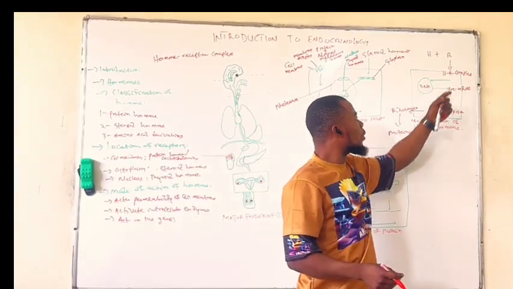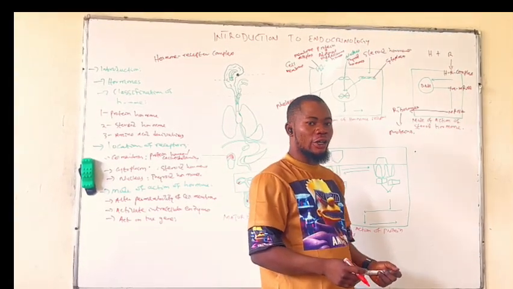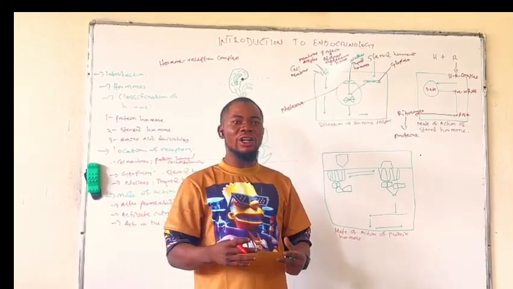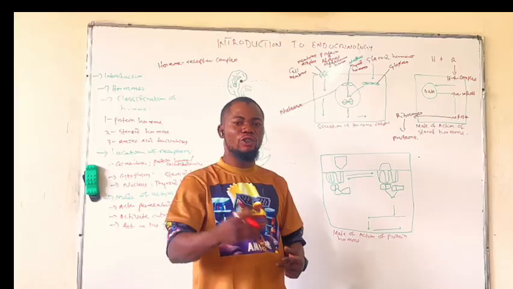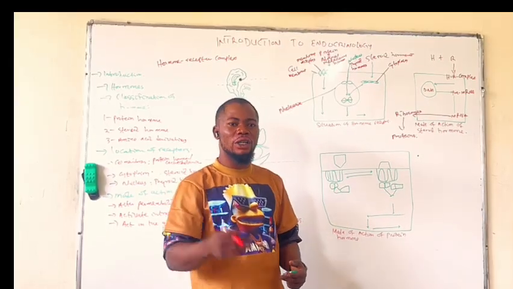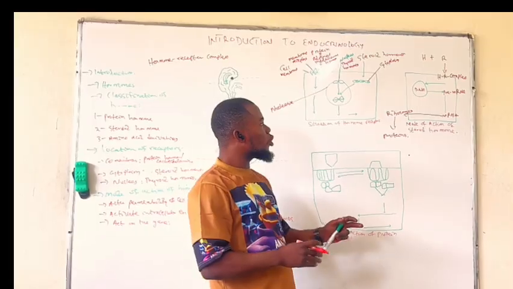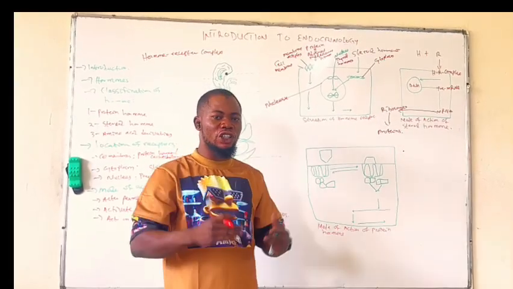Hormone receptor complex will bind to the DNA, increase the transcription, and form messenger RNA. Messenger RNA will now enter the ribosome, leading to the production of the protein that will carry out the action of that hormone on that target cell. Those are for the hormones that are acting on the gene.